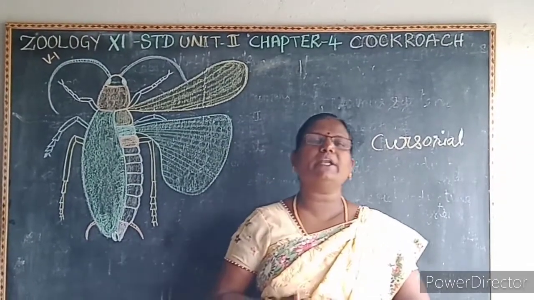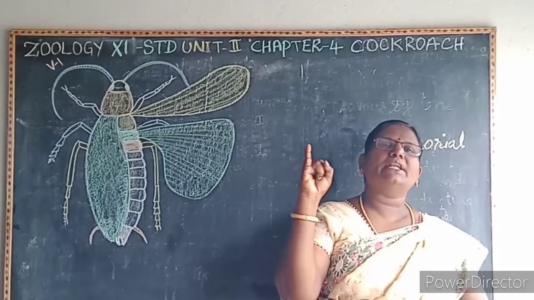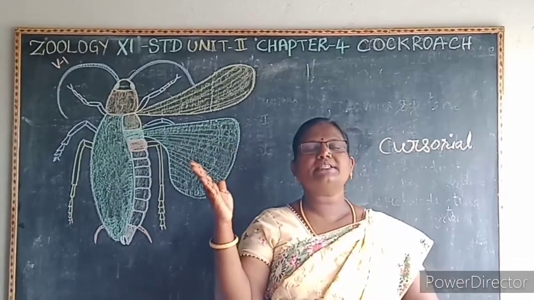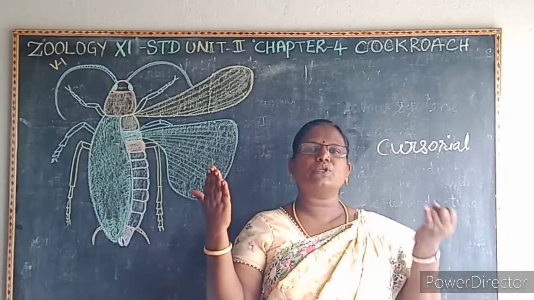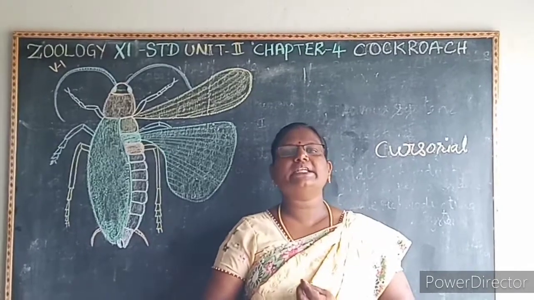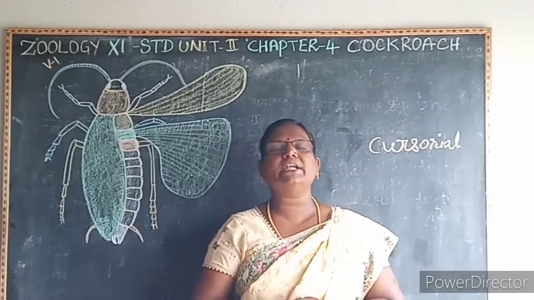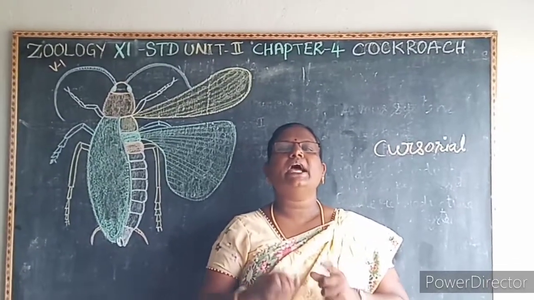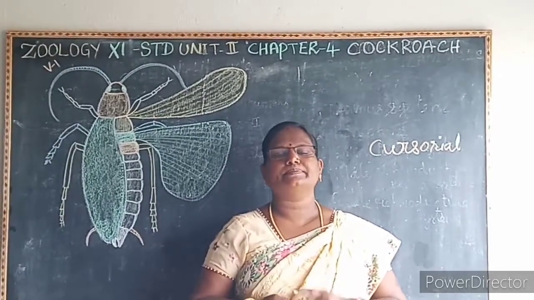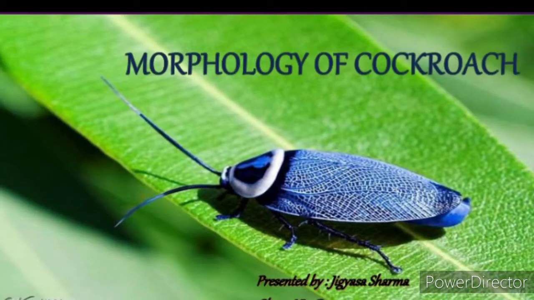So what is the first one? It is a cosmopolitan. Then second one, it is nocturnal, dioecious, oviparous, parental care is seen, cursorial. Then it is also a vector, because it carries the harmful germs which cause diseases like typhoid, cholera, tuberculosis and diarrhea. Next we'll study about the morphology of the cockroach.